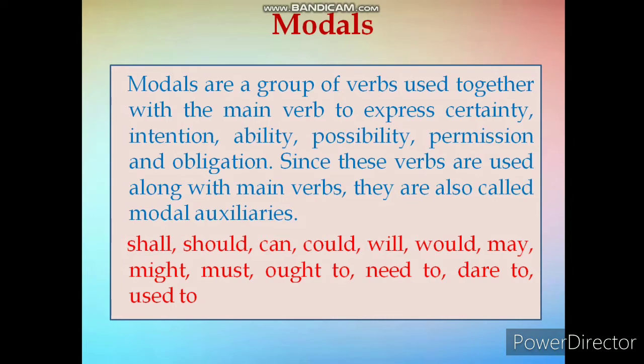Examples of modals are shall, should, can, could, will, would, may, might, must, ought to, need to, dare to and used to. These verbs are used along with main verbs. They are also called modal auxiliaries.